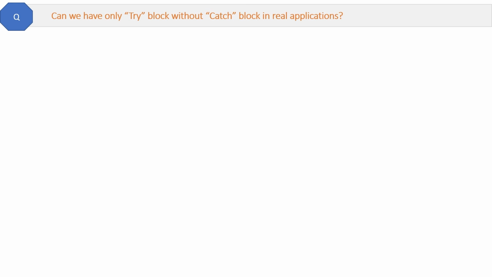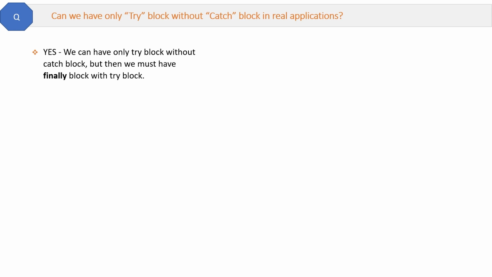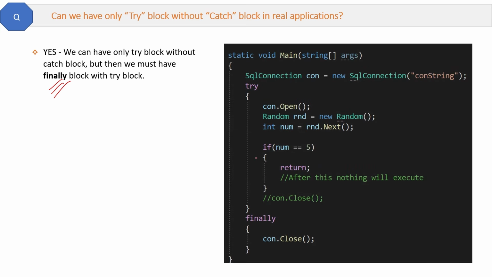Can we have only a try block without a catch block? The answer is yes, we can have a try block without a catch block, but then we must have a finally block. So this is the code. Here there is no catch block. But when we need try and finally together without the catch, inside the try block, if the code goes inside the if condition, then the method will return from here, right?